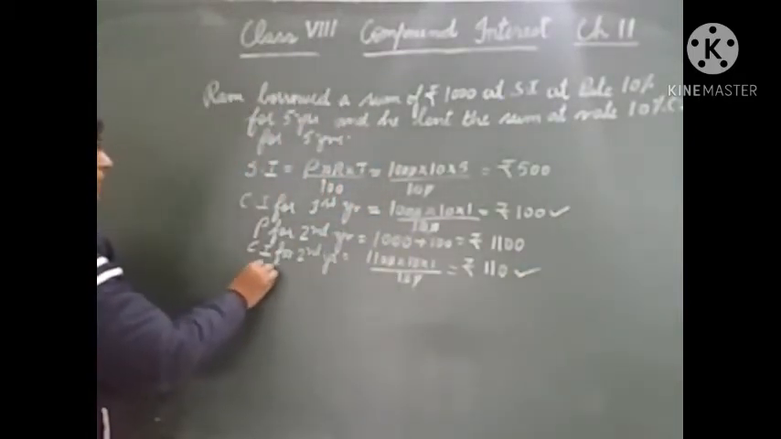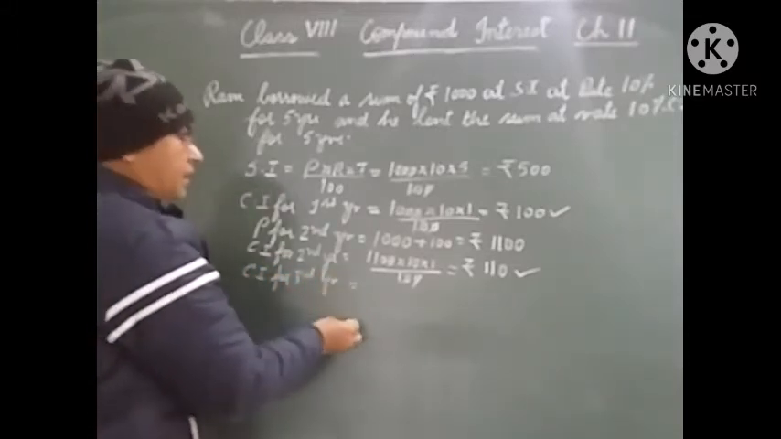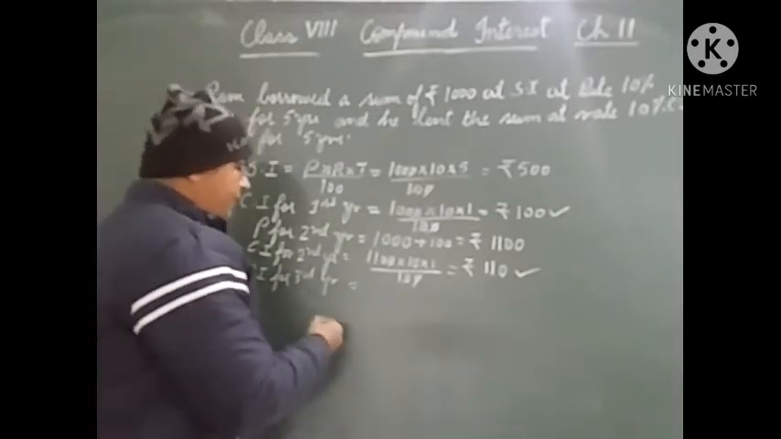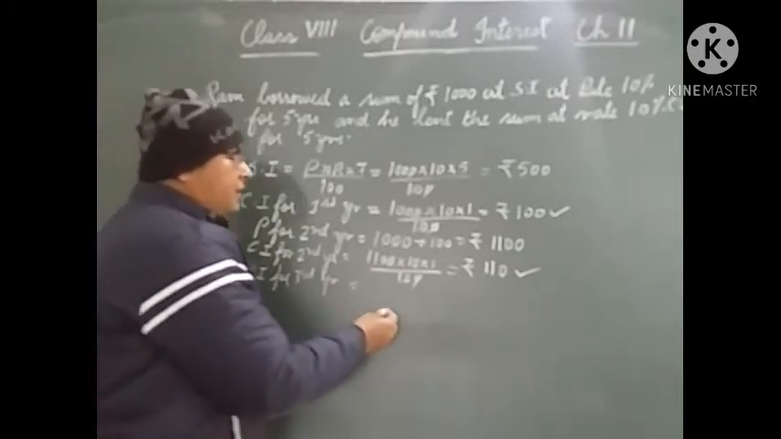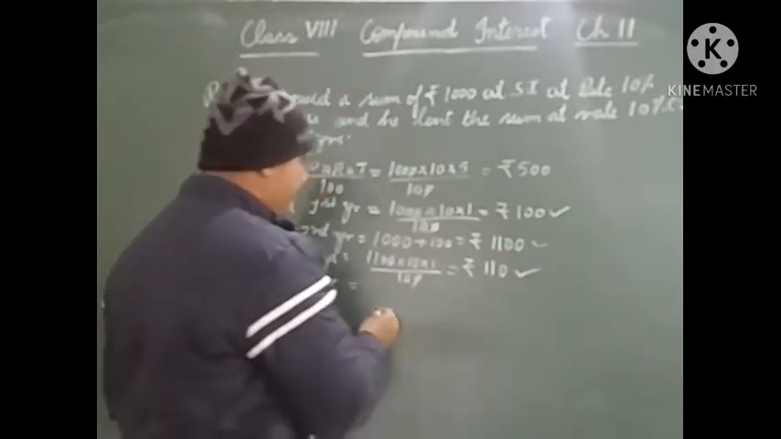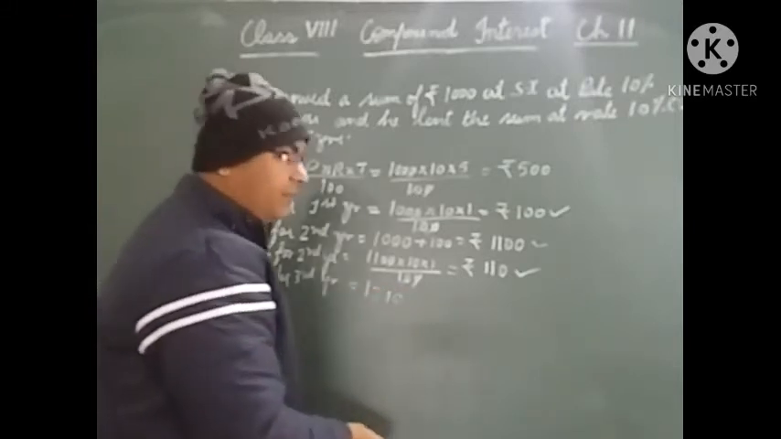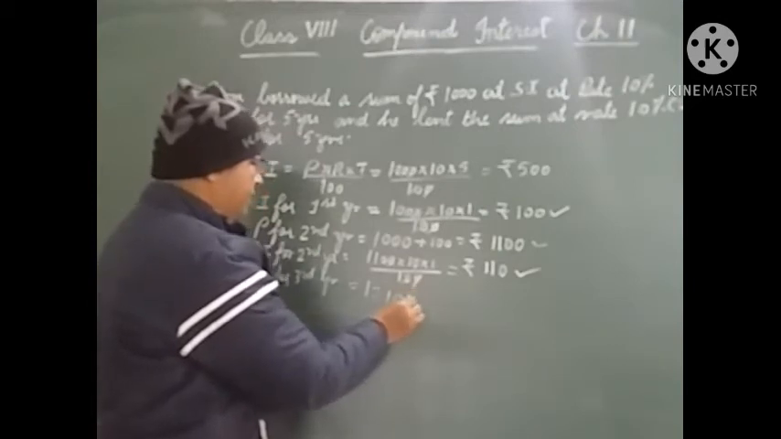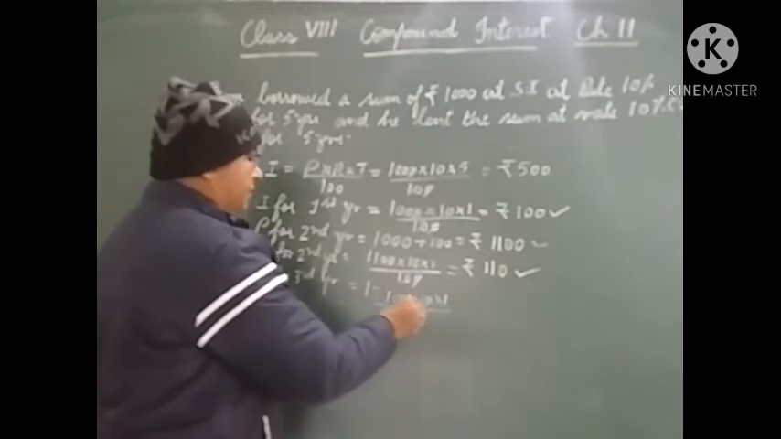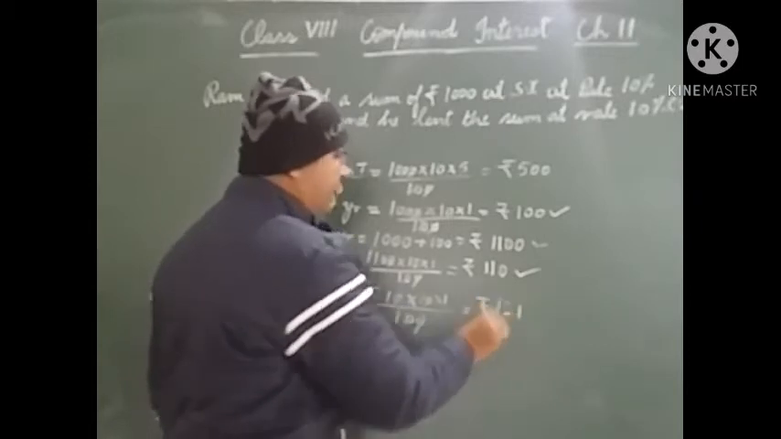Similarly, we will find the compound interest for the third year. The amount for the second year will act as the principal for the third year. So the amount for the second year will be 1100 plus 110, which is 1210. This will be the principal for the third year. Into rate 10, time 1, upon 100. Now he earns the interest of rupees 121 for the third year.